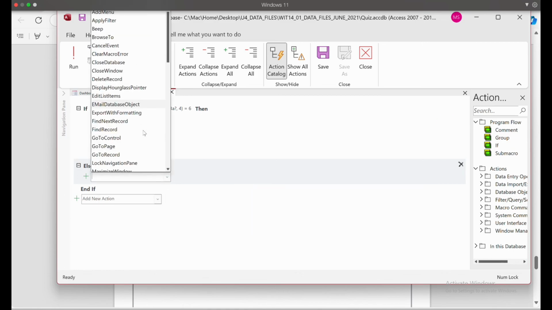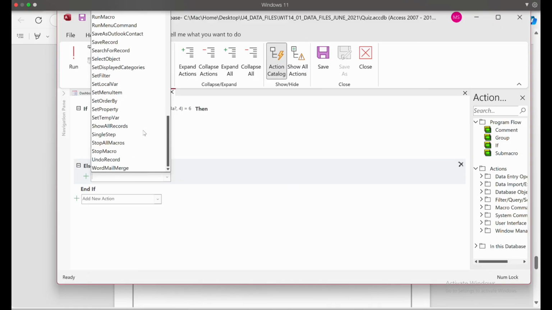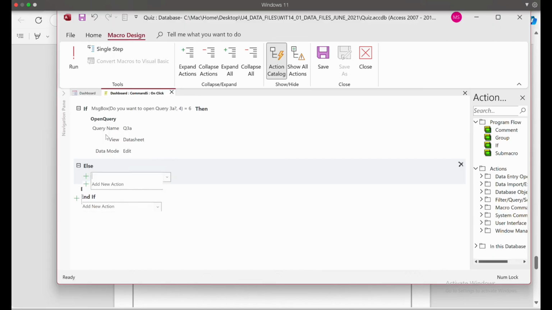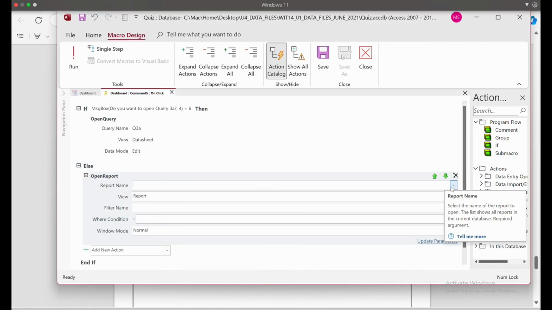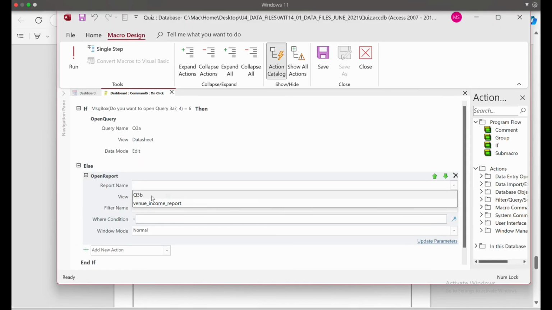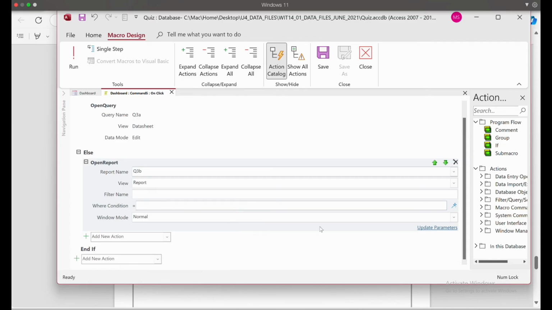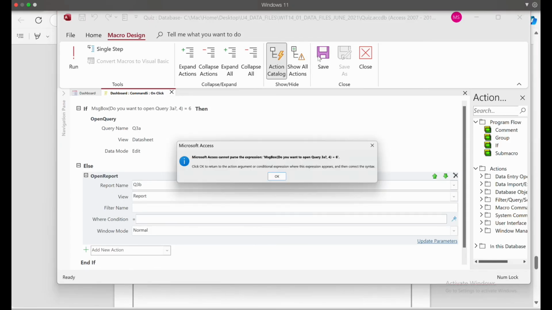So question 3b is a report one. So here we'll choose open report. Okay, open report, then they will provide all the names of the reports. So we have these two reports, but they say 3b. So click on 3b, and that's it. Nothing else to do, just save and okay.